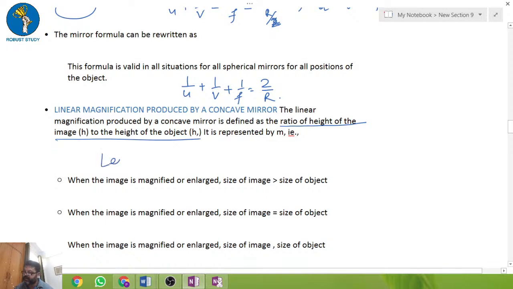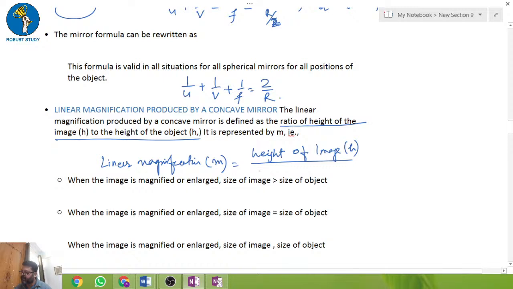So linear magnification, denoted by m, is equal to the height of image upon the height of object.